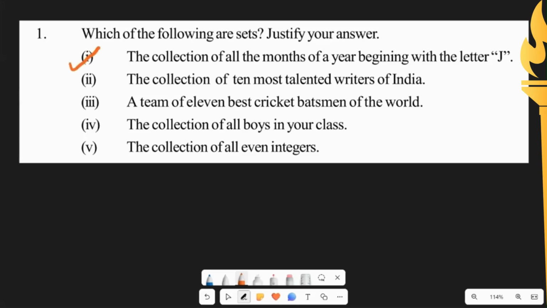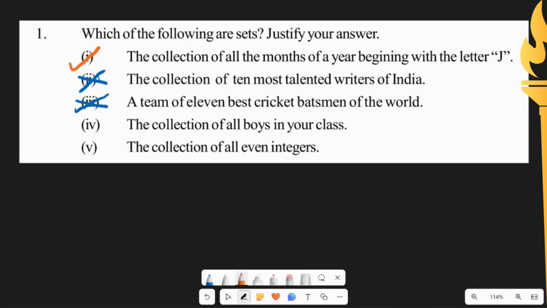Second one, the collection of 10 most talented writers of India. If you ask anyone in India, everyone would have different opinions on who is talented. So the second one is not considered a set. Next, a team of 11 best cricket batsmen of the world. When you ask anyone, everyone would have a different opinion on who is the best cricket batsman or a team of 11 best batsmen. So even this is not considered as a set.